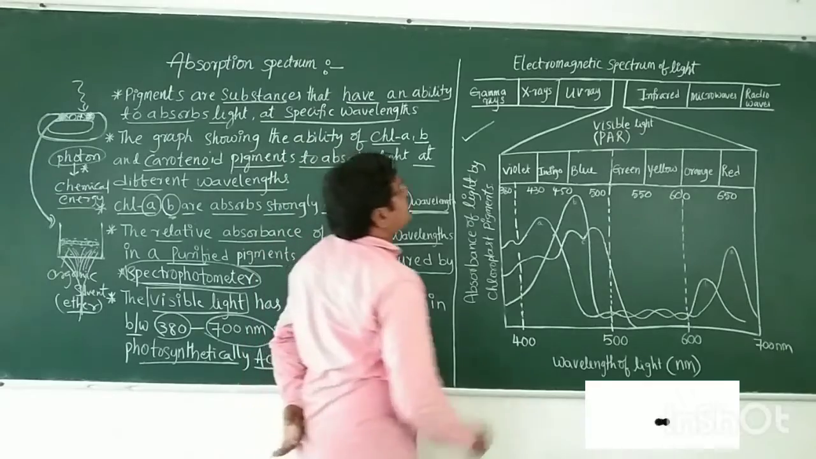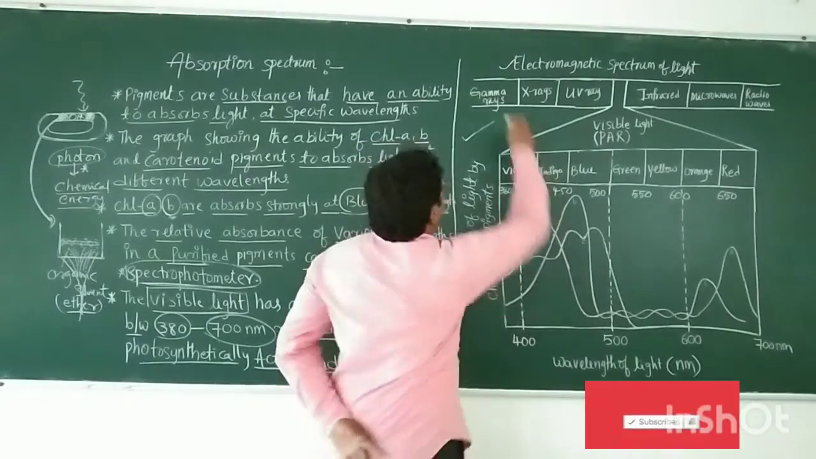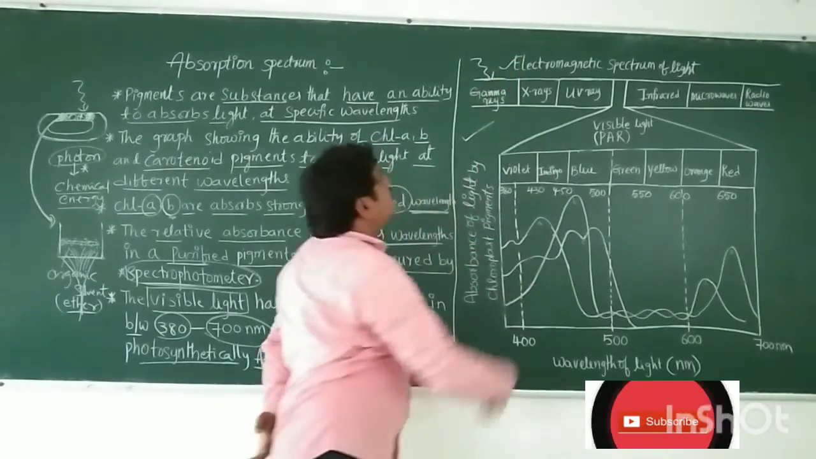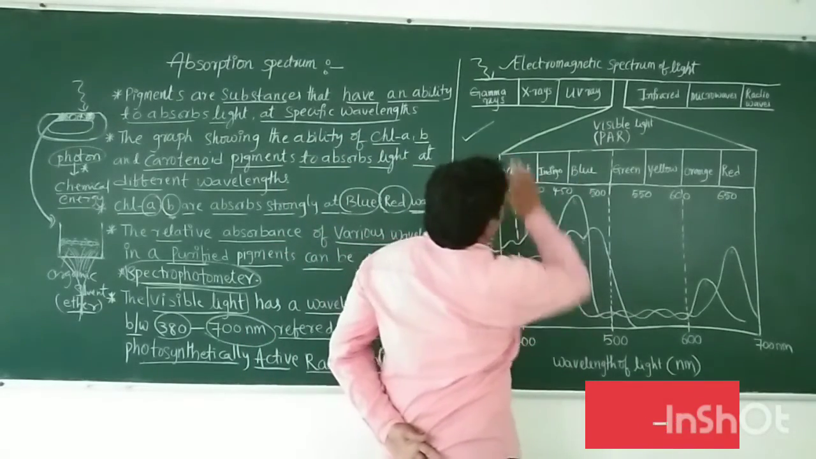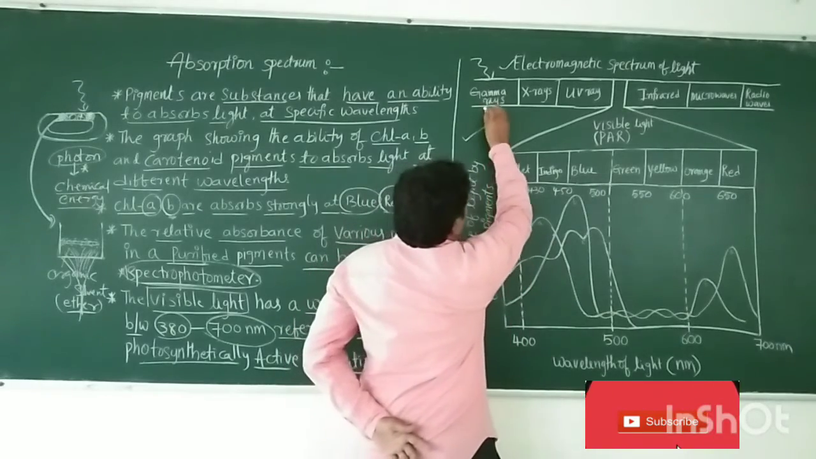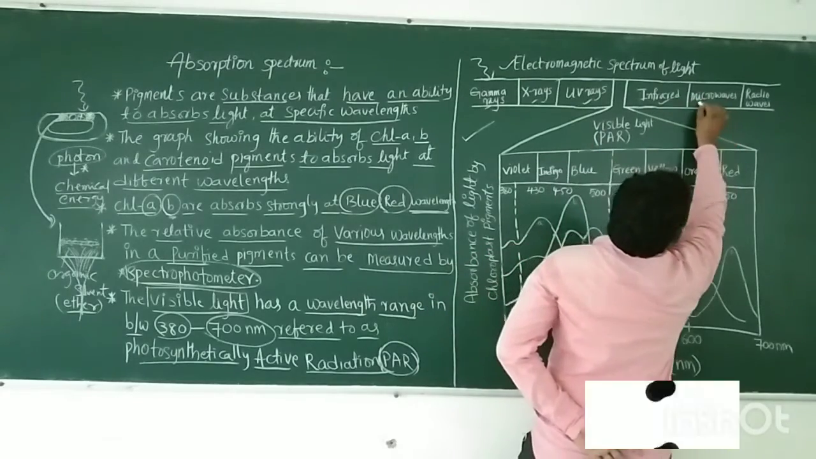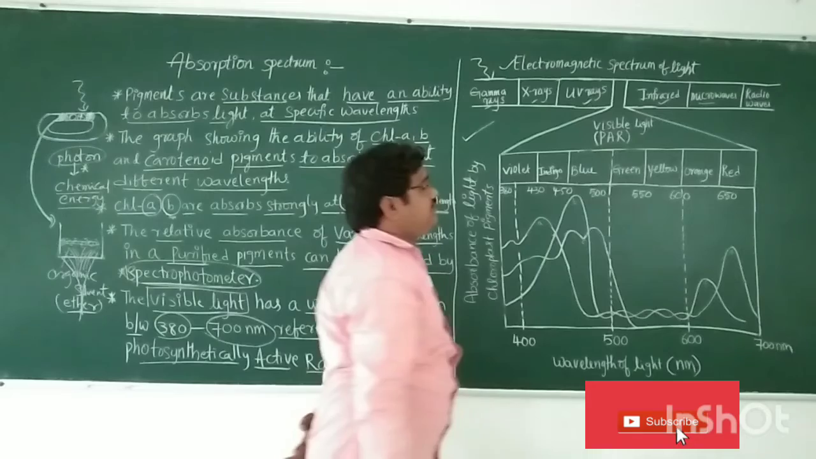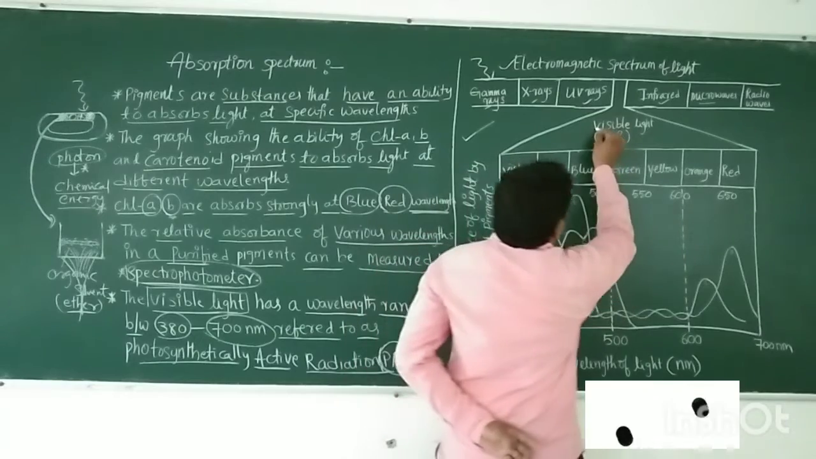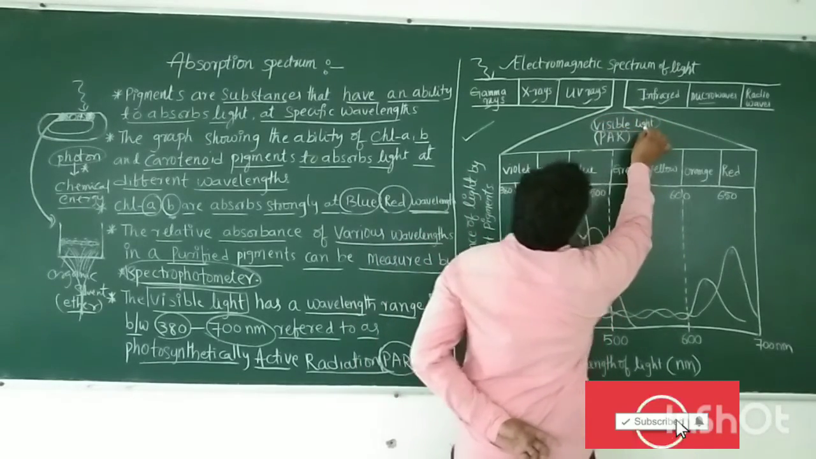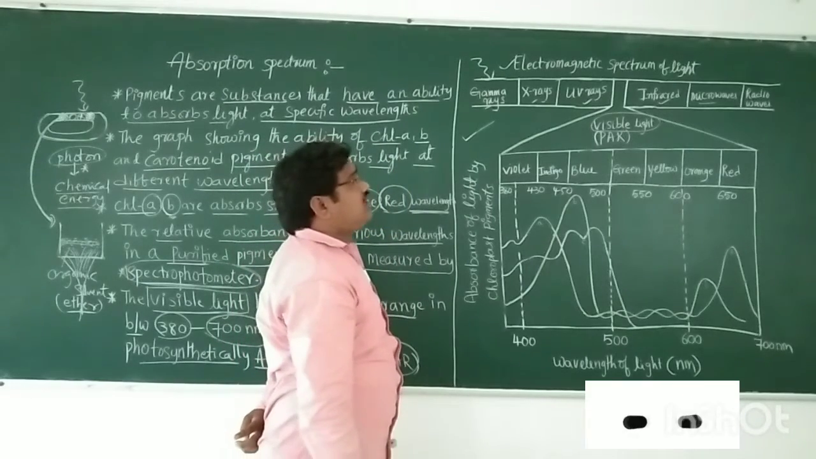In this graph, this is the electromagnetic spectrum of light. The light comes from sunlight. The light rays consist of different types of rays in the electromagnetic spectrum: first gamma rays, X-rays, UV rays, infrared, microwaves, and the last one is radio waves. Of these rays, which are visible light? This is the visible light. The visible light is essential for photosynthesis.